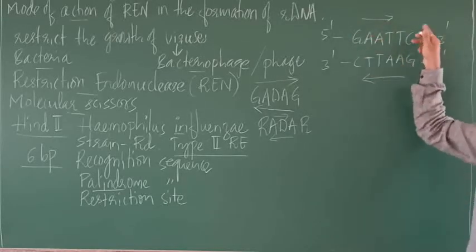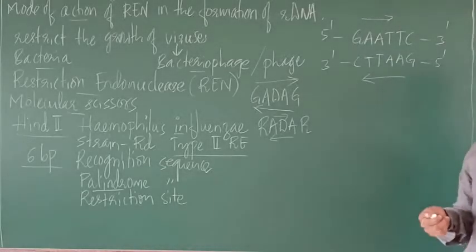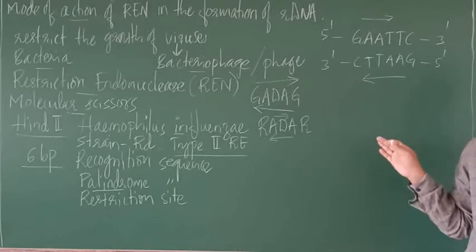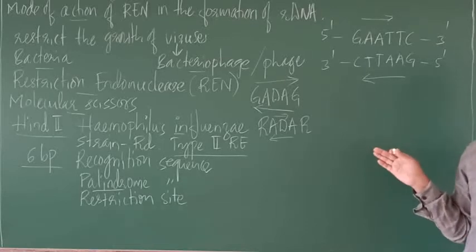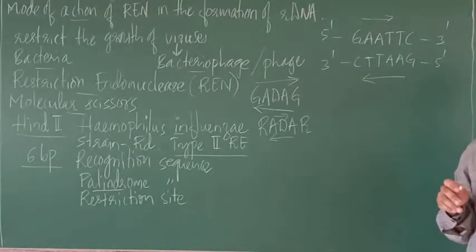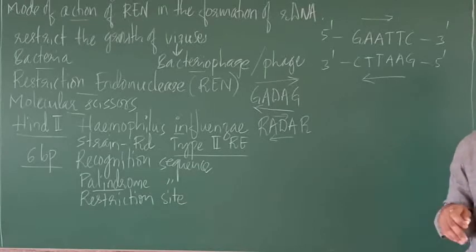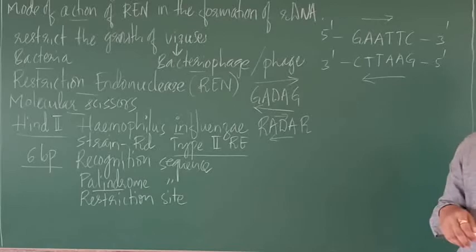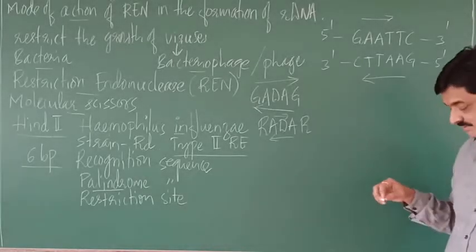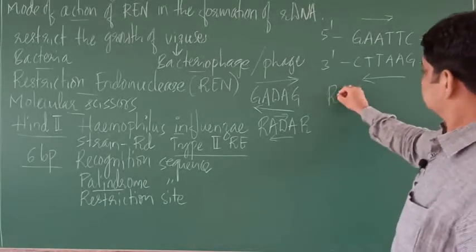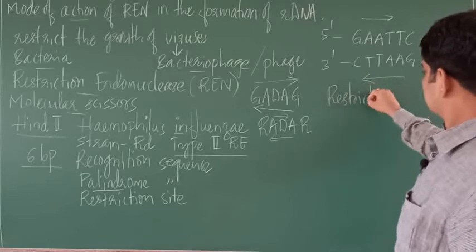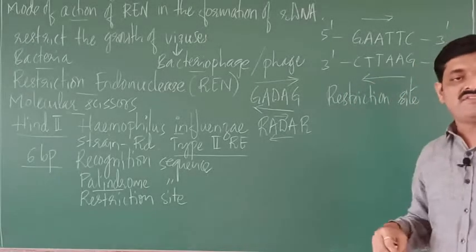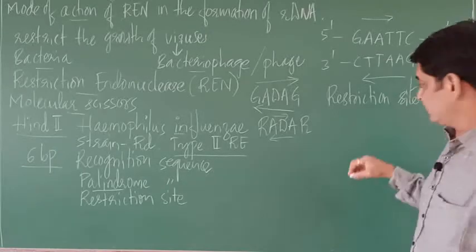So this we can call a restriction site or recognition site or recognition sequence or palindrome sequence. So this is the restriction site. This is the restriction site for an enzyme, right?